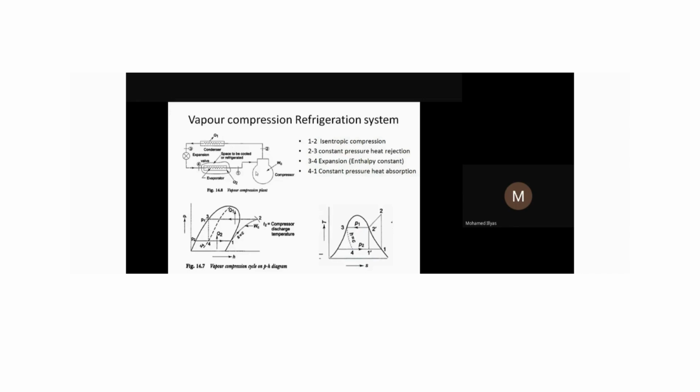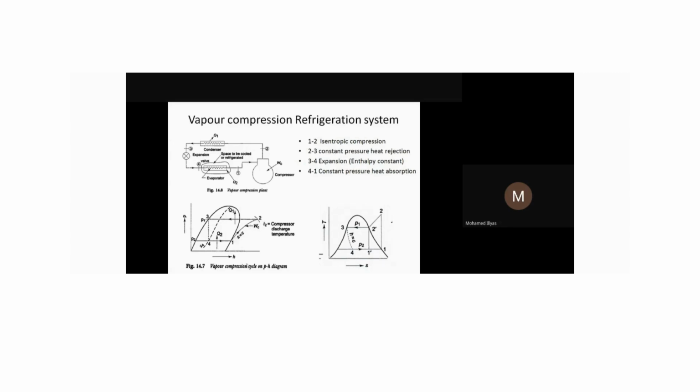The same process we have represented in our pressure-enthalpy diagram and temperature-entropy diagram. The 1 to 2 process, we call it isentropic compression, which takes place in the compressor here. Always that compression or expansion process, we call it isentropic. Entropy remains constant. We observe our pressure-enthalpy and TS diagram here. From 1 to 2, temperature is increasing, pressure is increasing, correct? So it is rising. From 1 to 2, pressure and temperature increase and the entropy remains constant, a vertical line. The enthalpy is also increasing here.